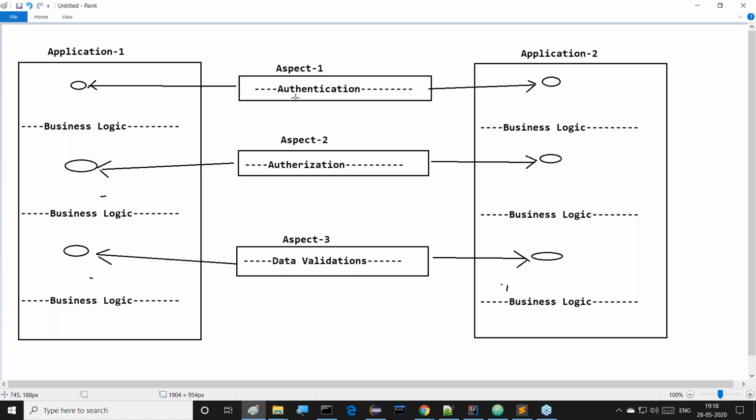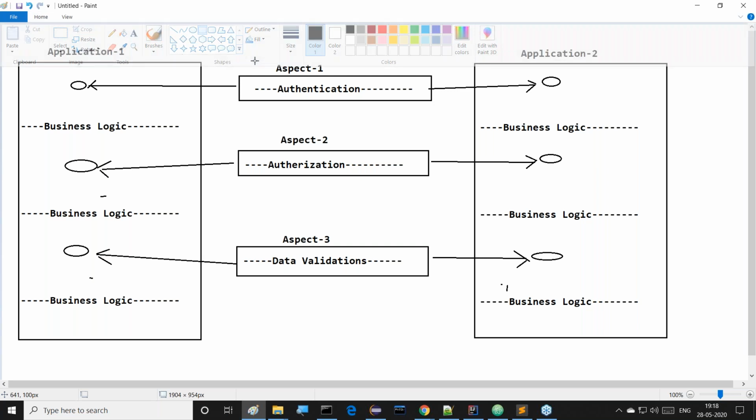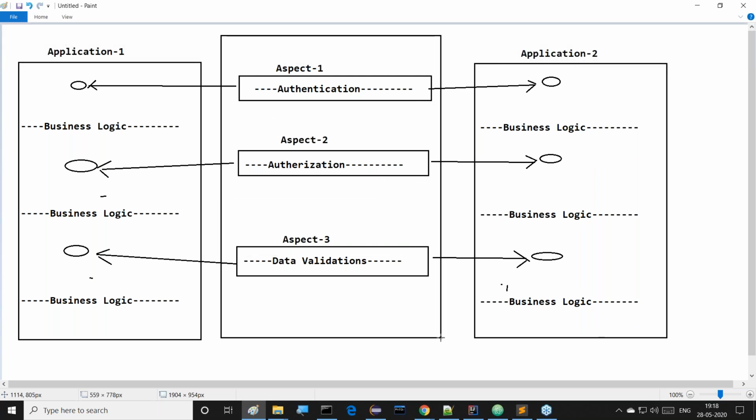The best example I'm telling you is that the Spring Framework is using aspect orientation. Now we are learning Core Java. After Core Java, Advanced Java. Next is Hibernate, next is Spring. If you observe the Spring Framework, it is using this aspect orientation effectively. You can observe this clearly. Spring Framework is able to manage all these aspects.